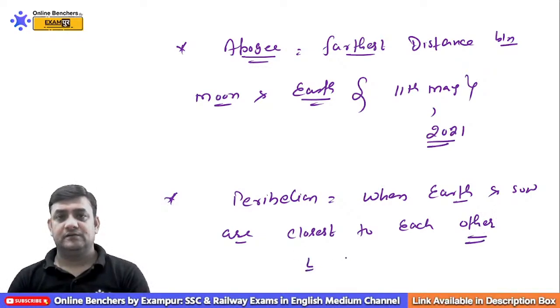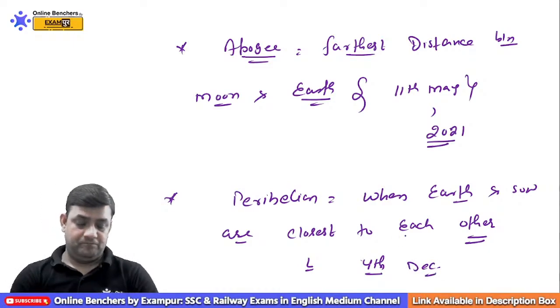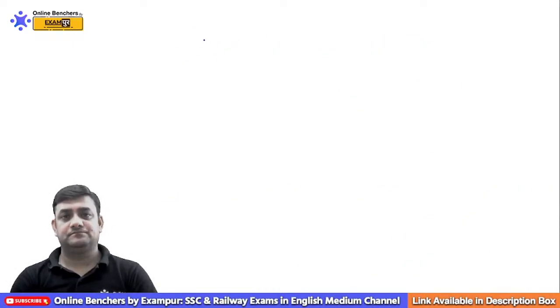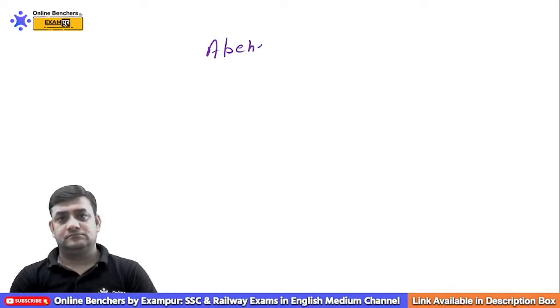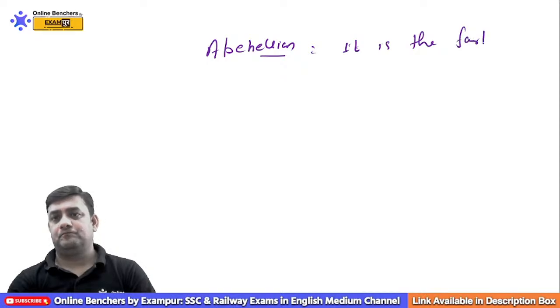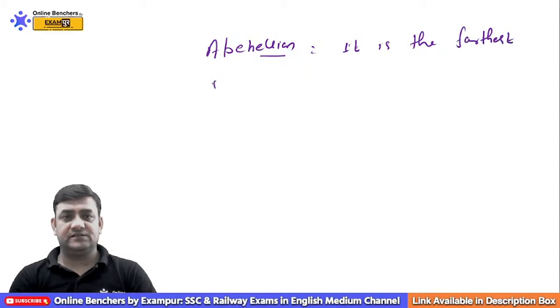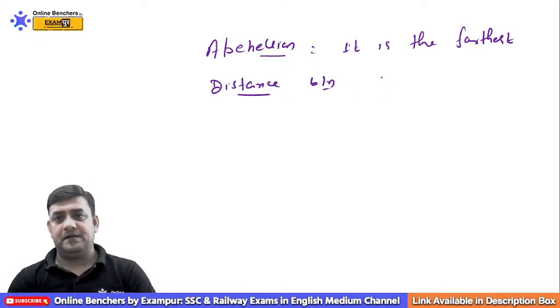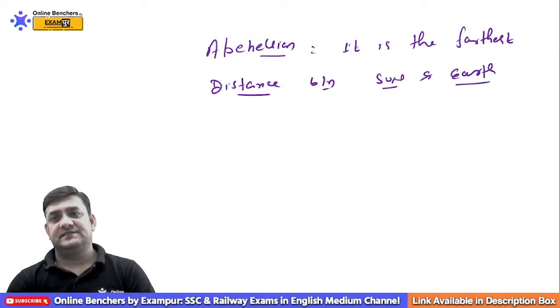This is on 4 December. And aphelion is the farthest distance between Sun and Earth.